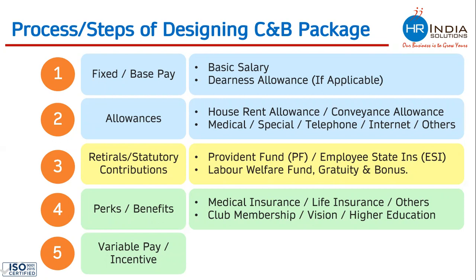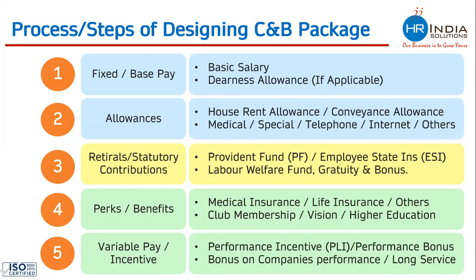The various names which have been given to variable pay include performance incentive. Many companies call it PLI, which stands for performance linked incentive. Many companies call it performance bonus. There are many companies who pay bonus on the company's performance. They say that if the company does well, we could be paying you a performance incentive. And there are many companies who pay performance on a non-service award. Once you follow all these 5 steps, your entire process of designing compensation and benefits would be complete.